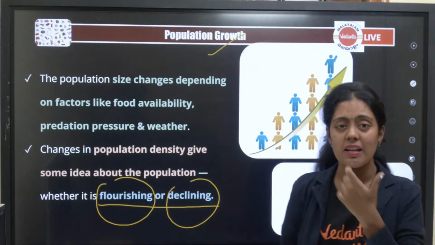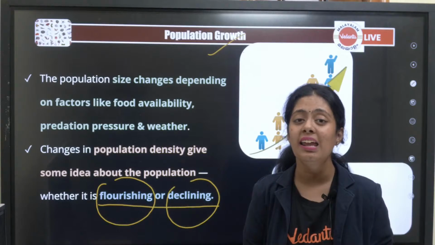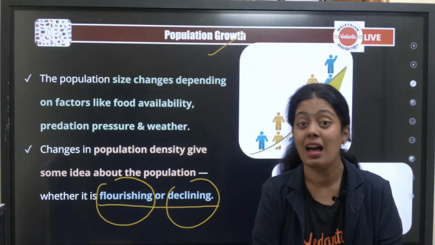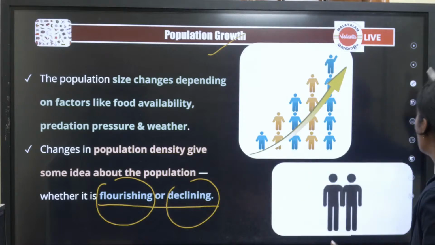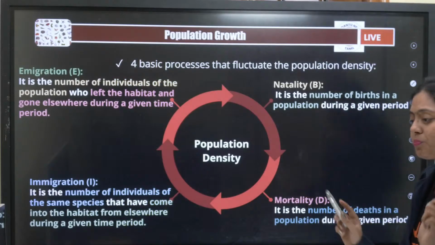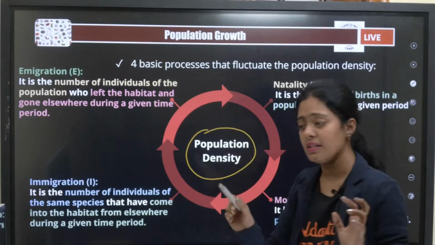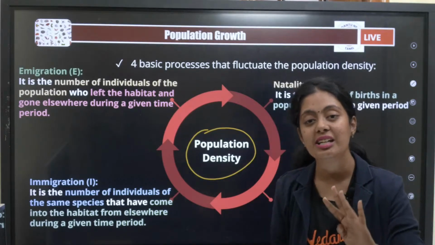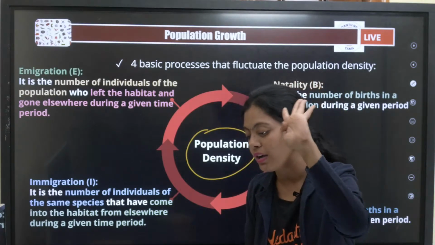Take tigers, their population is slowly declining. So they might be in declining or they might be in stable. It can be like that. Okay, try to understand that one concept. Now population density. How was this population density determined? It is determined by 4 important factors.